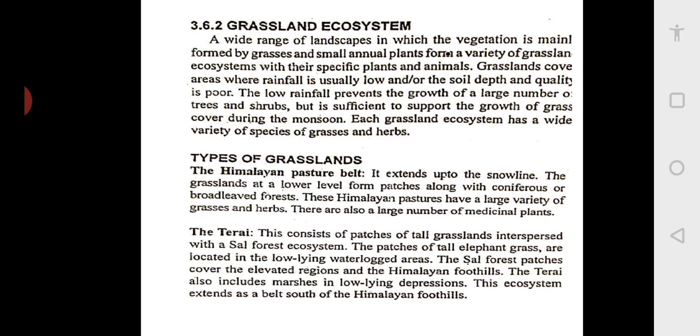The Himalayan pasture belt: as you know, the Himalayan belt is in the northern part of India. It extends up to the snow line. The grassland at a lower level forms patches along with coniferous or broad-leaved forests.